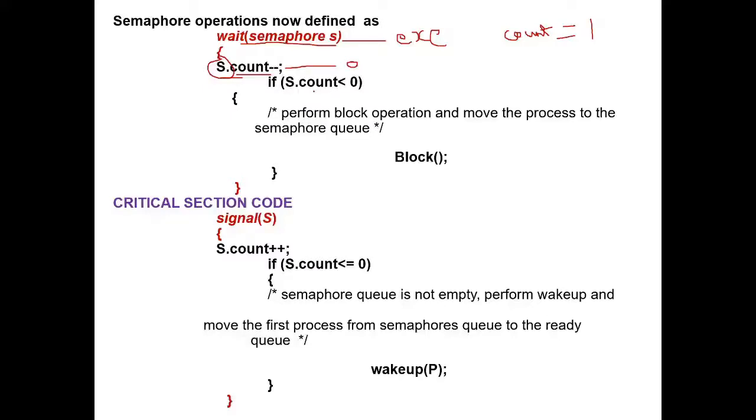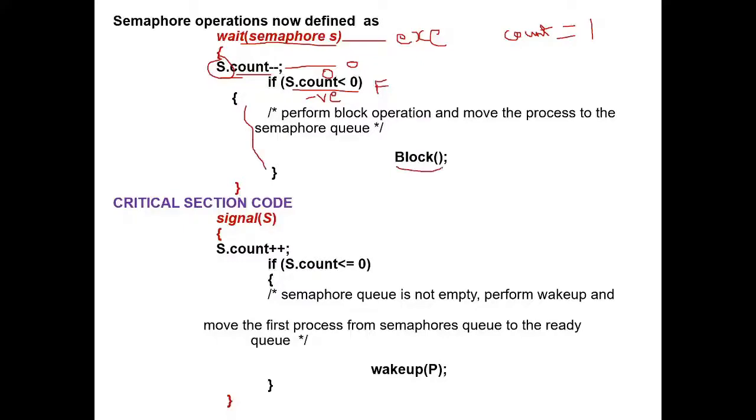Now after making the count value 0, it is going to check the condition. The count value presently is 0. Is 0 less than 0? The condition is false. If you want this condition to become true, the count value must be negative. Now this condition is false because the count value is 0, so this code will not get executed.